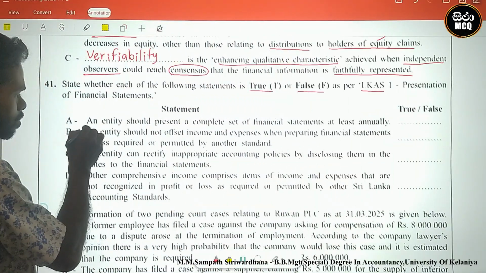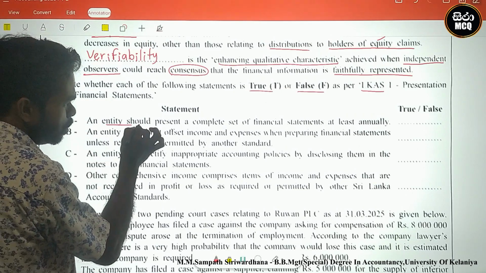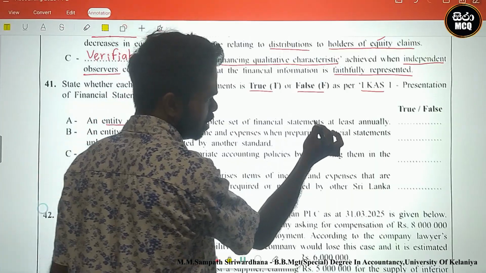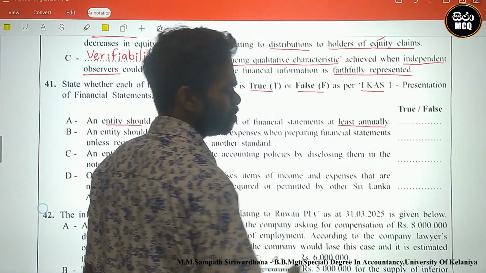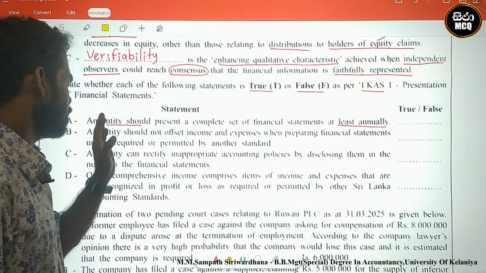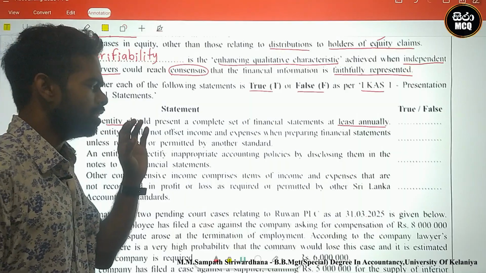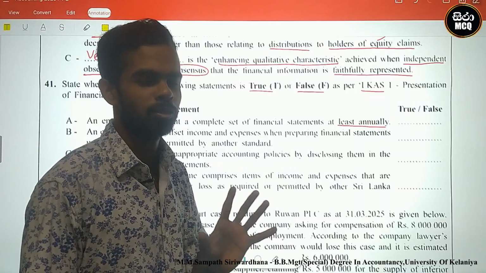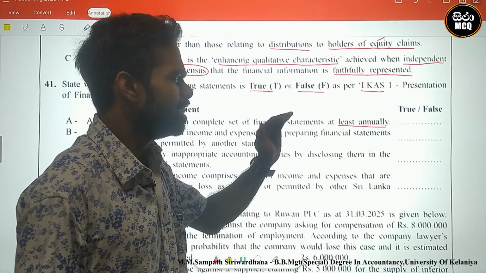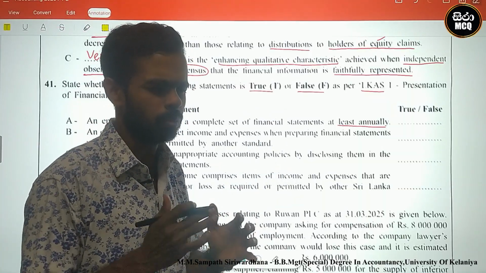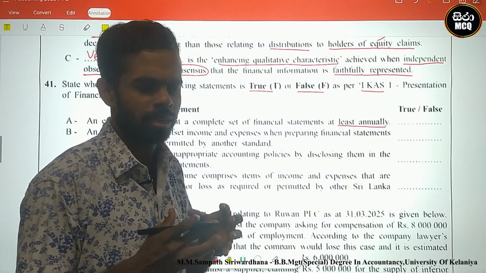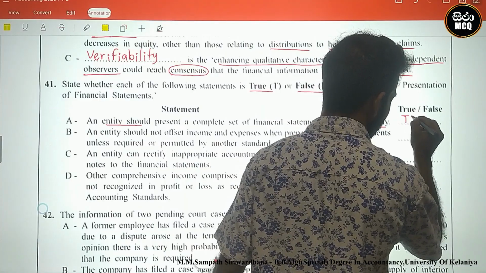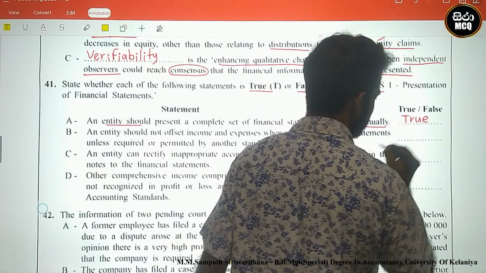Look here, first one. An entity should present a complete set of financial statements at least annually. Is that correct? Yes. An entity should present a complete set of financial statements, income statement, statement of financial position, at least annually. Normally all businesses prepare the financial statements annually. Therefore, we can agree with this. This is true.